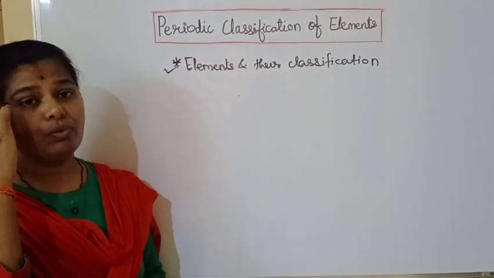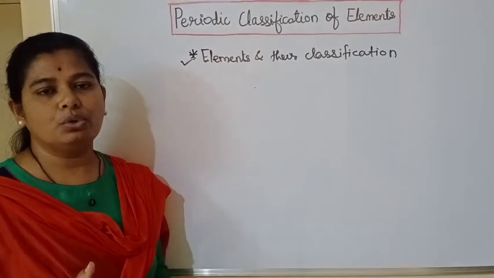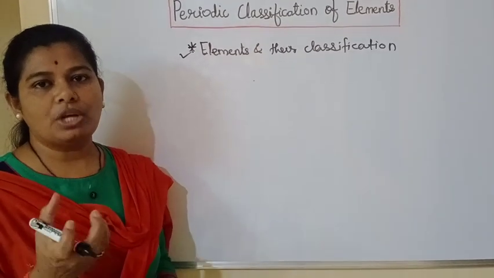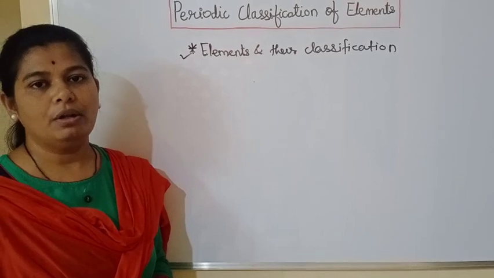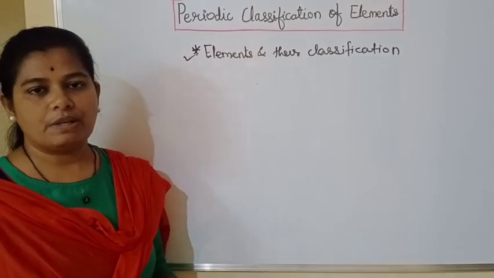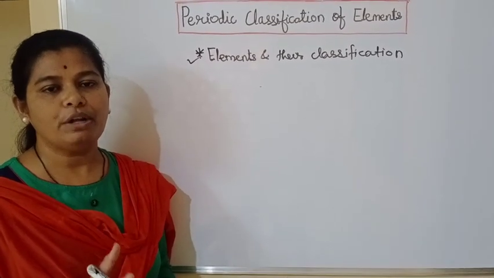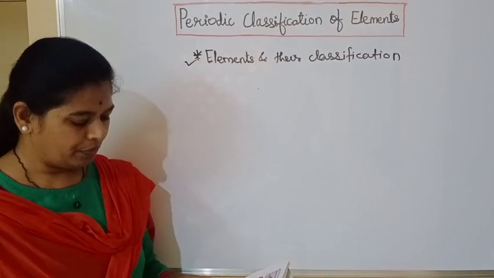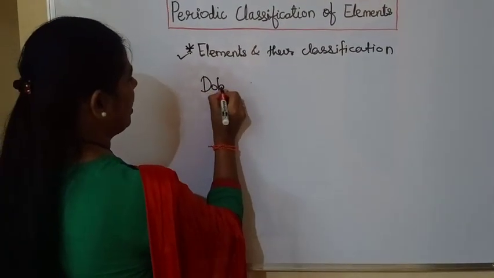Because there are so many elements and it is very difficult to recognize whether an element is a metal or a non-metal. So it became very necessary to classify the elements so that we can identify them very easily. Now the next point we are going to study is Dobereiner's triads.